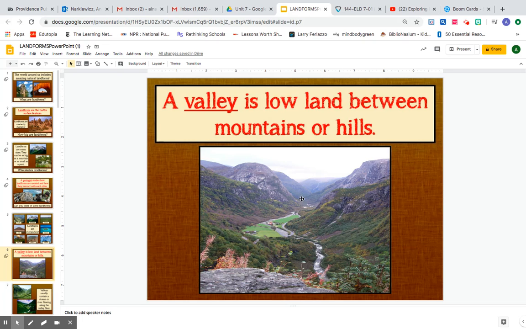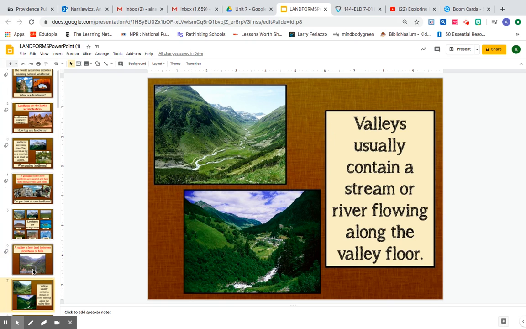So valley has a V. It's the low land between mountains. Remember, between means middle. So here are your mountains, and the valley falls right here in between. They usually contain a stream or river flowing along the floor or the bottom. So right here is the river in the valley.